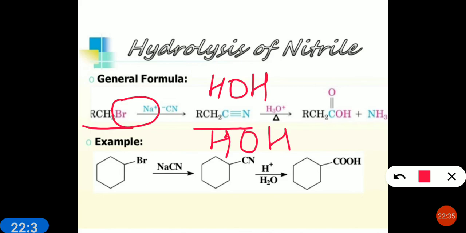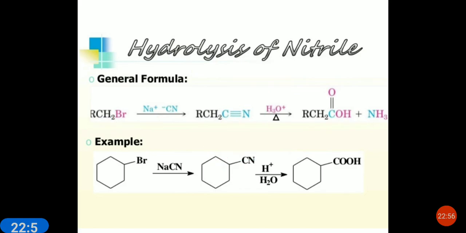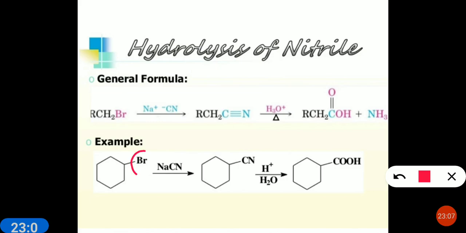HOH. So here the removal of ammonia takes place. H, N and both these H, there is a removal of NH3. Now this O and OH form a bond with carbon and form COOH. So here the formation of ammonia and the carboxylic acid takes place. One cycloderivative is there. The same reaction will take place in the case of the cycloderivative. NaBr will be removed and CN will be attached here. This CN on further hydrolysis gives COOH.